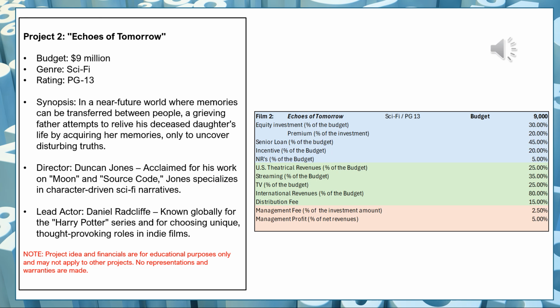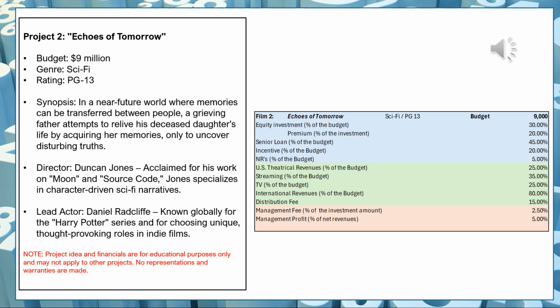The director we envision here is Duncan Jones, acclaimed for his work on Moon and Source Code. He specializes in character-driven sci-fi narratives. The lead actor we're looking at is Daniel Radcliffe, known for Harry Potter and his unique thought-provoking roles in indie films. Again, this idea and the financials are for educational purposes only, and they may not apply to your projects.